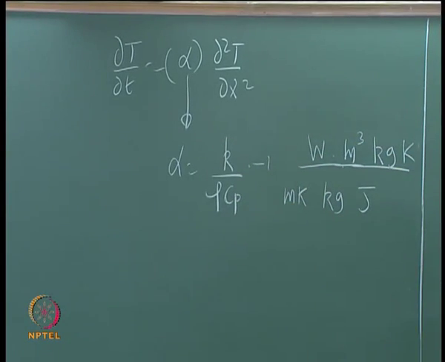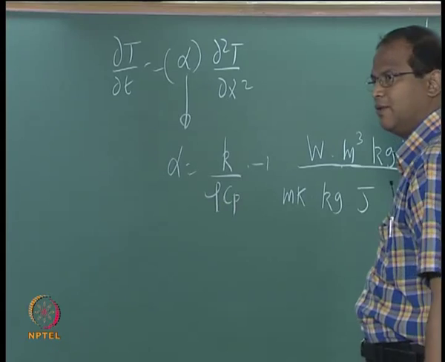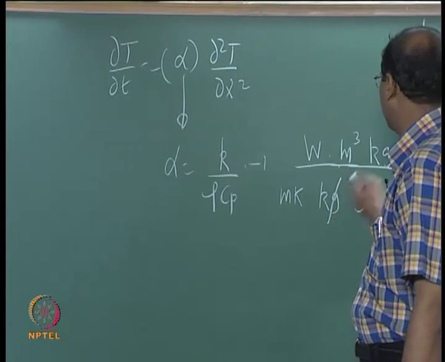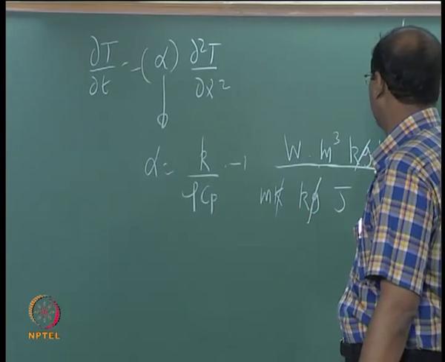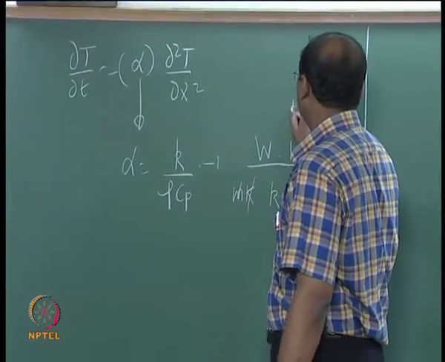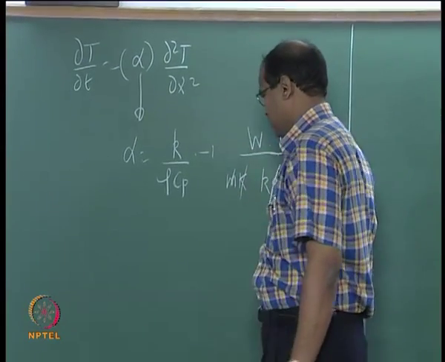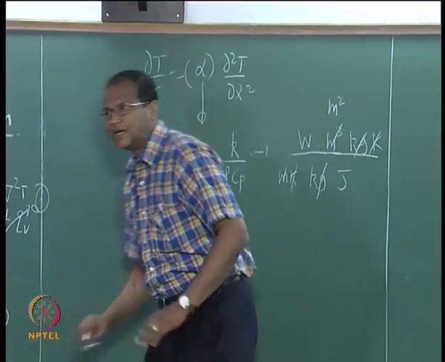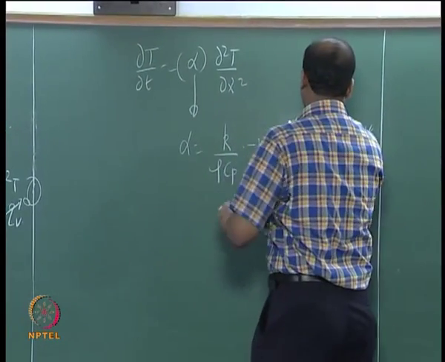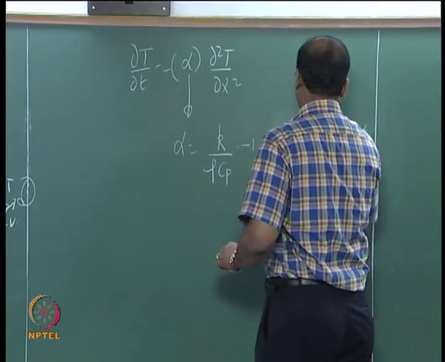I wrote out the units for K thermal conductivity, rho density, and Cp specific heat. Deepak, any problem? I will cut the kg and cut the Kelvin. So, I have meter square, and what is joules per second?